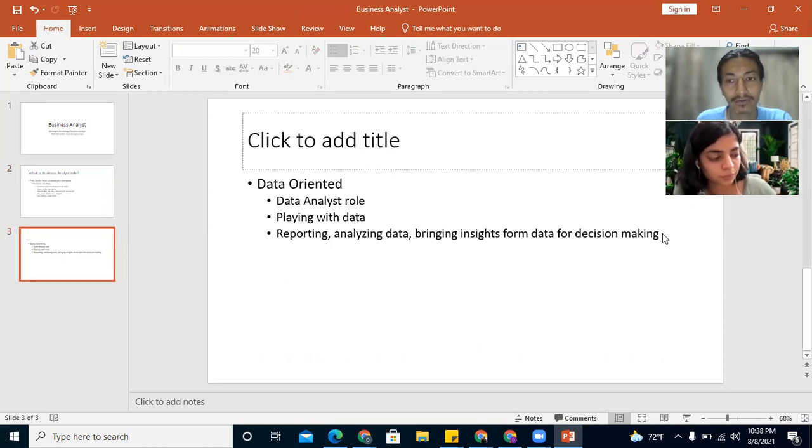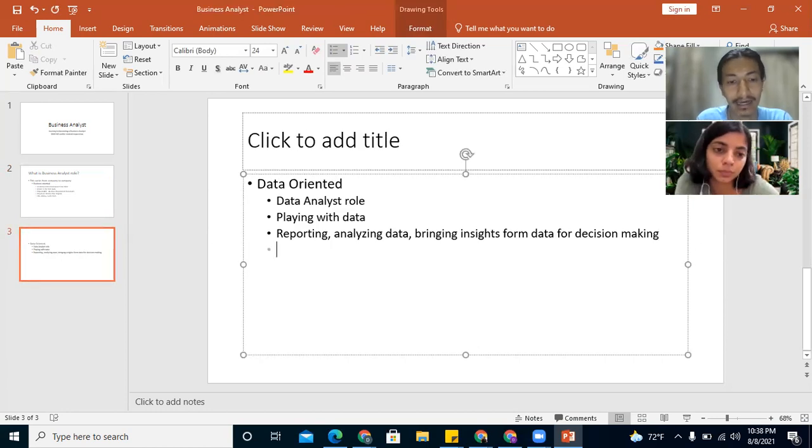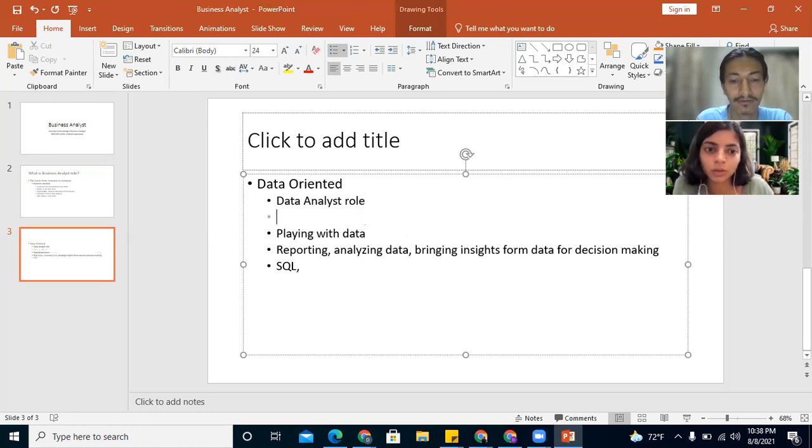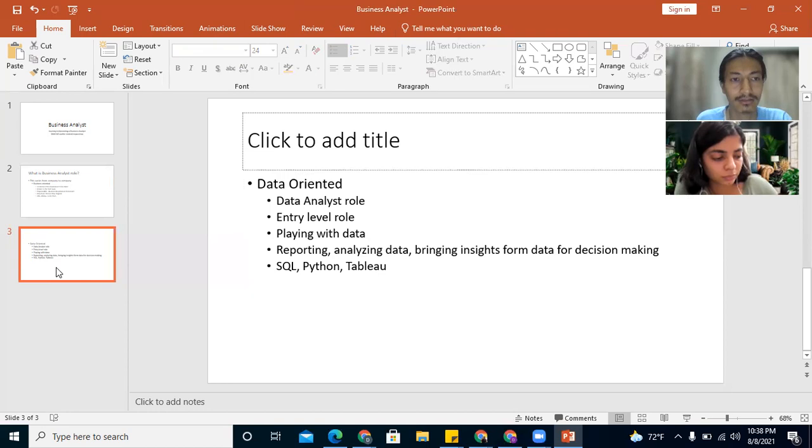For a data oriented role, the tools they ask for will be more SQL, because you'll be playing with data, and this is kind of an entry level role. Data analyst is an entry level role. Yes, mostly. SQL and Python or Tableau for visualization as well. So these are generic skills that they require, right?